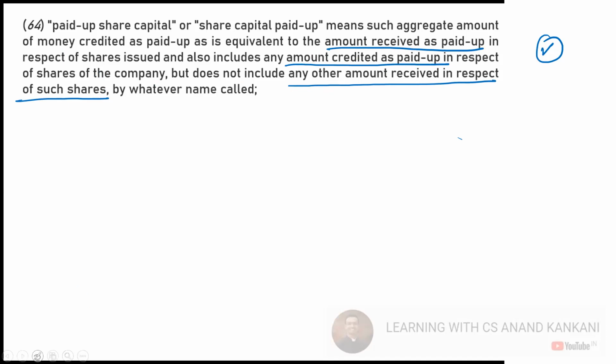Now, what is the difference between the two? Amount received as paid up and amount credited as paid up. Is there a difference between the two or both of them are same? Both of them are same or both of them are different? Different. So what's the difference here? Amount received and amount credited.